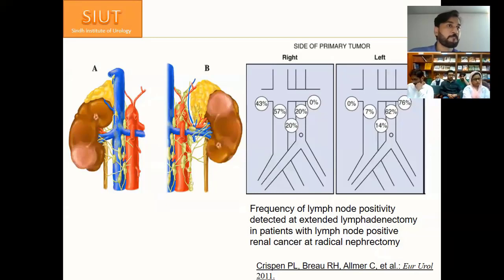So this is just to give an idea how surgeons should move forward with the lymphadenectomy. But these are the extended lymphadenectomy terminologies. They clearly do, if the tumor is on the right side, they start doing radical lymph node dissection from the right side. Do you agree with this terminology, do you want to do it like this, or is there any role or is there no role of evidence supporting the lymph node dissection?